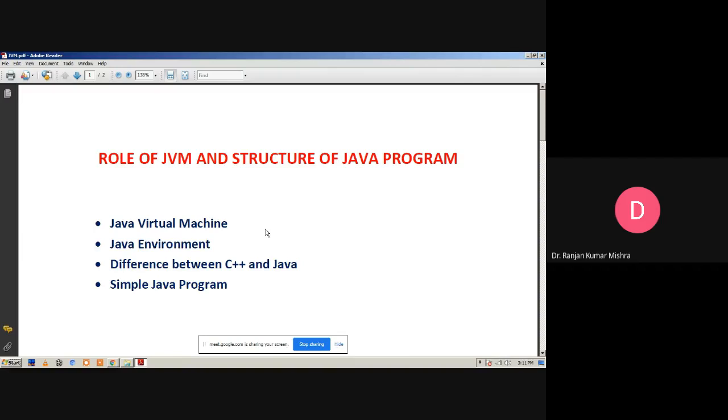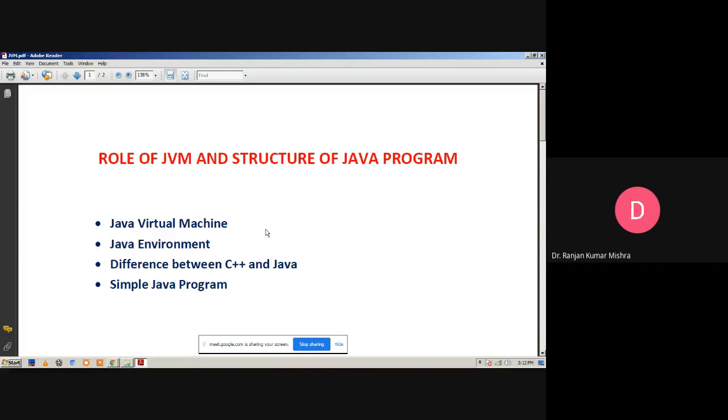Now we discuss the Java virtual machine. As we know, all programming language compilers convert the source code to machine code. This same job is done by the Java compiler to run a Java program, but the difference is that the Java compiler converts the source code into intermediate code, which is also known as bytecode. This machine is called the Java virtual machine, and it exists only inside the computer memory. It is the JVM that makes Java a platform independent language.